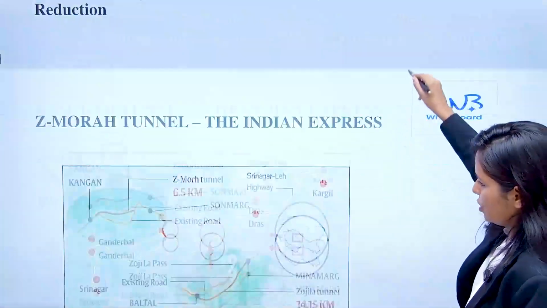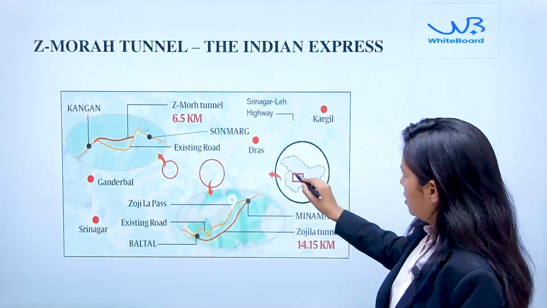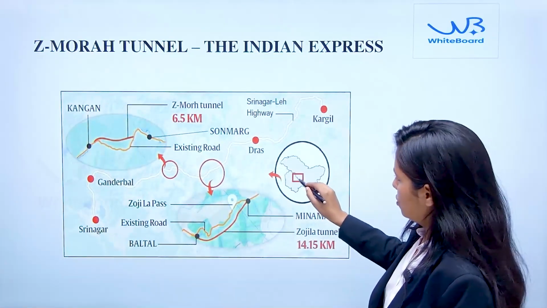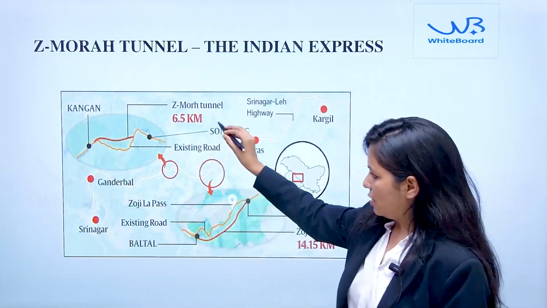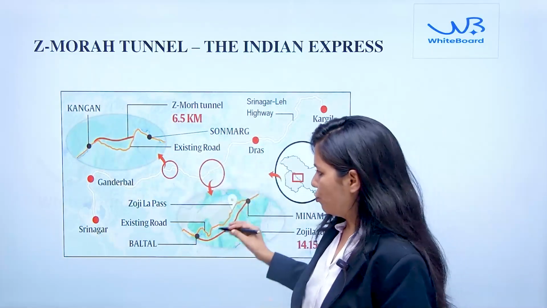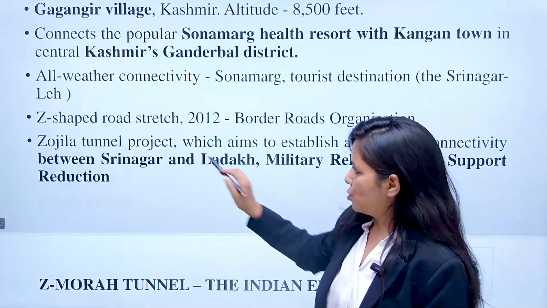Here in this map we can see the region where this Z-Morh tunnel is located, and it is a part of the major Zojila tunnel project.